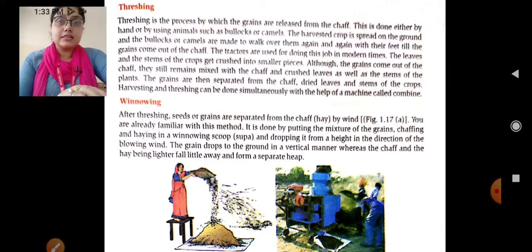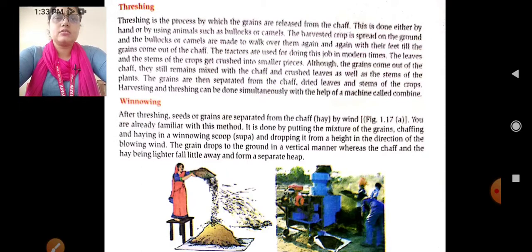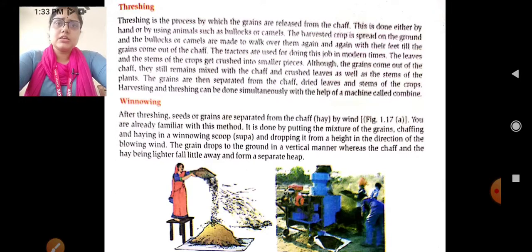Nowadays no one is doing threshing with the help of bullocks and camels. Nowadays they are doing threshing with the help of a tractor, by the modern technique.